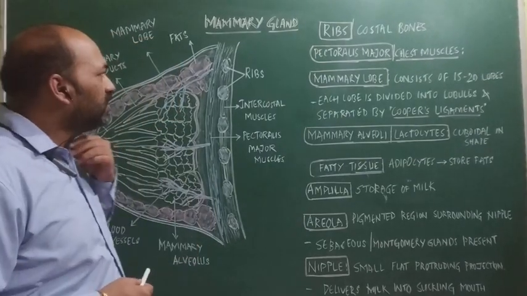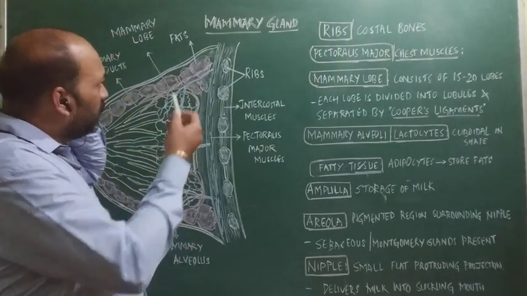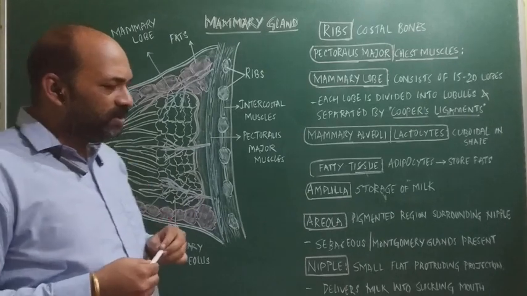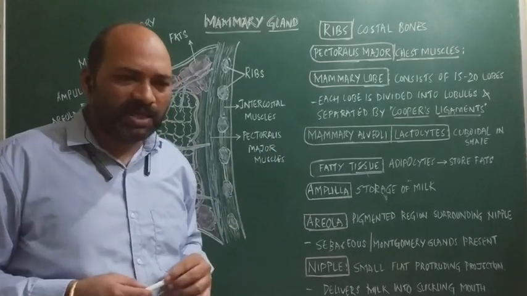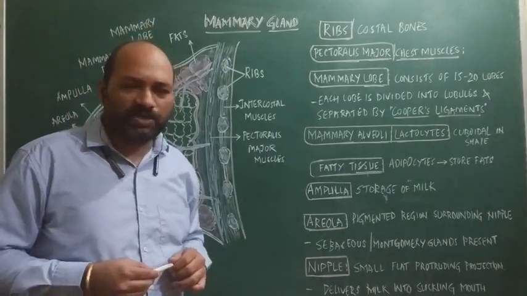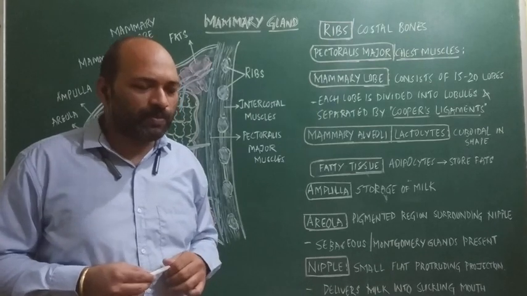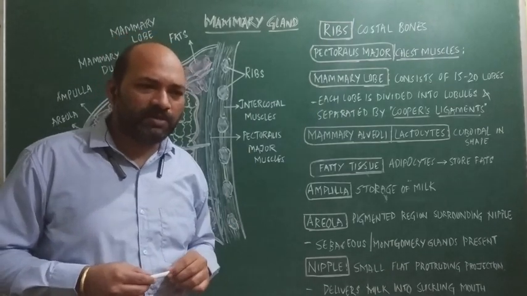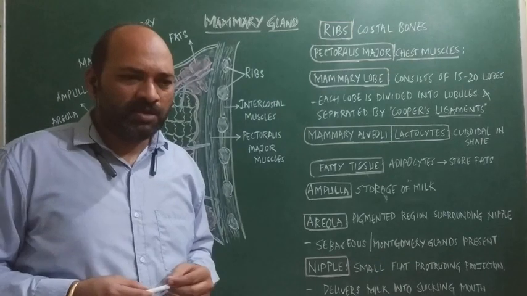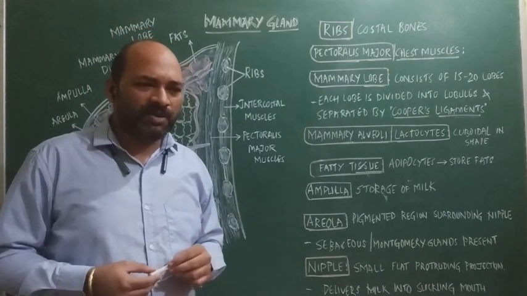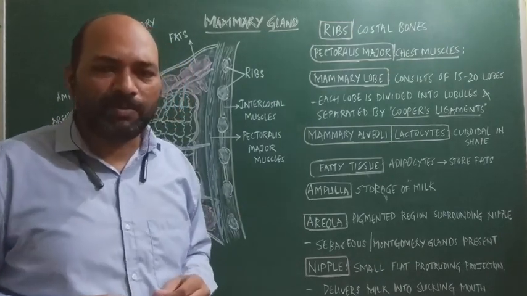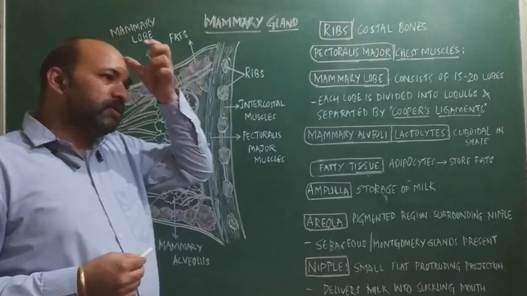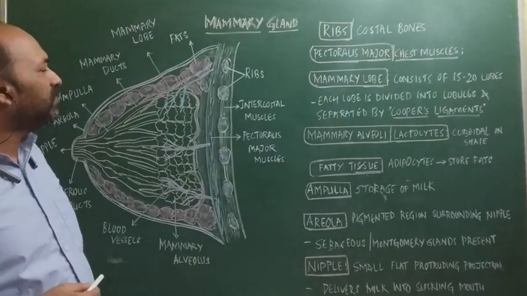Thereafter, the growth and development of the mammary gland are regulated by the estrogen as well as the growth hormone, which are involved in the formation and functioning of the ductal component of the mammary glands. So let's get into the structure of the mammary glands.